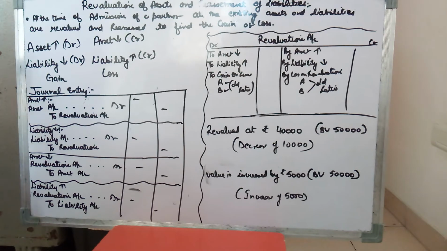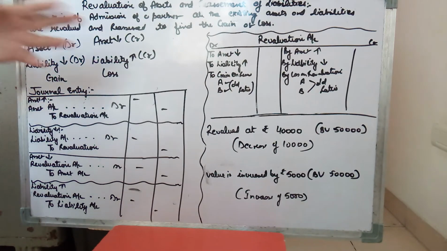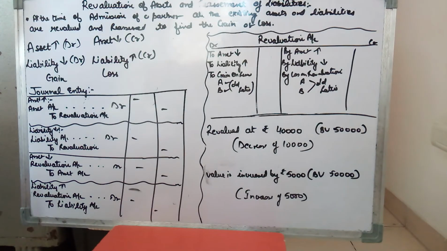Even when there is an unrecorded asset, say when we took a round of our store and there was some old furniture, and now that old furniture is valued at 40,000, that you'll be able to sell it off at 40,000. So that is a case of an asset increased by 40,000, because it was at zero value and now its value is considered at 40,000. So this is an increase in your asset, and the entry will be furniture to revaluation.